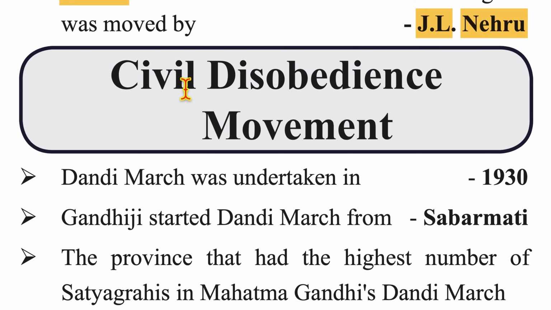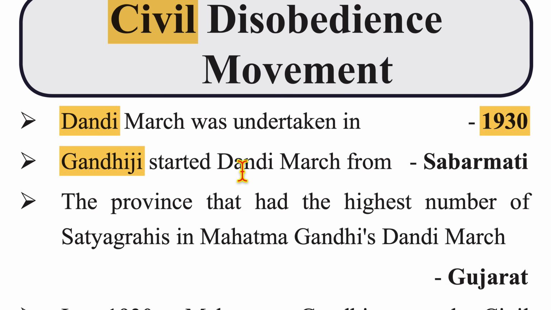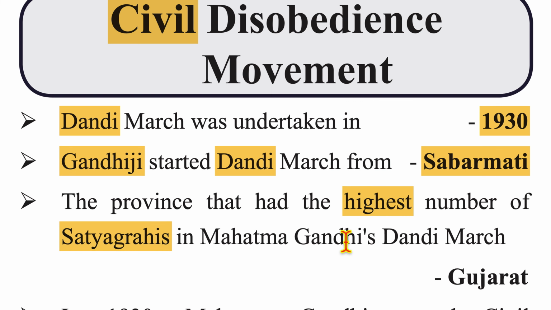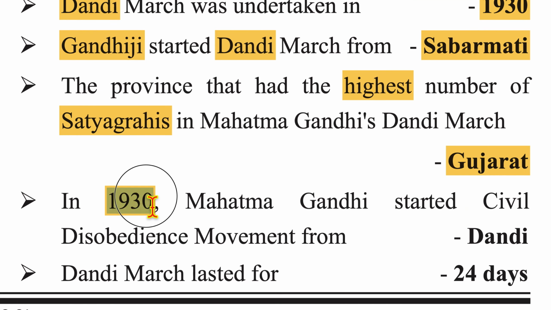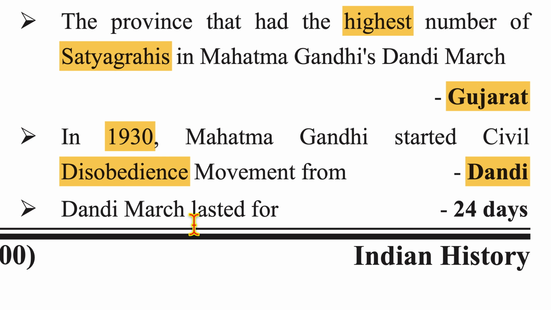Now, moving on to the civil disobedience movement, Dandi March was undertaken in 1930. Gandhiji started Dandi March from Sabarmati Ashram. The province that had the highest number of satyagrahis in Mahatma Gandhi's Dandi March was Gujarat. In 1930, Mahatma Gandhi started the civil disobedience movement from Dandi. Dandi March lasted for 24 days.